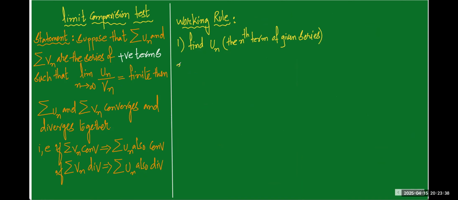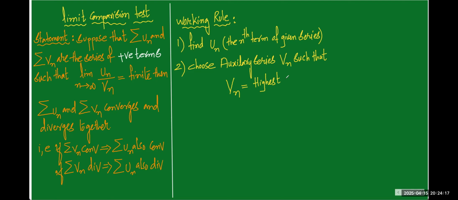If it is not given, second step, choose the auxiliary series Vn such that Vn is equal to the highest power of n from the numerator divided by the highest power of n from the denominator.